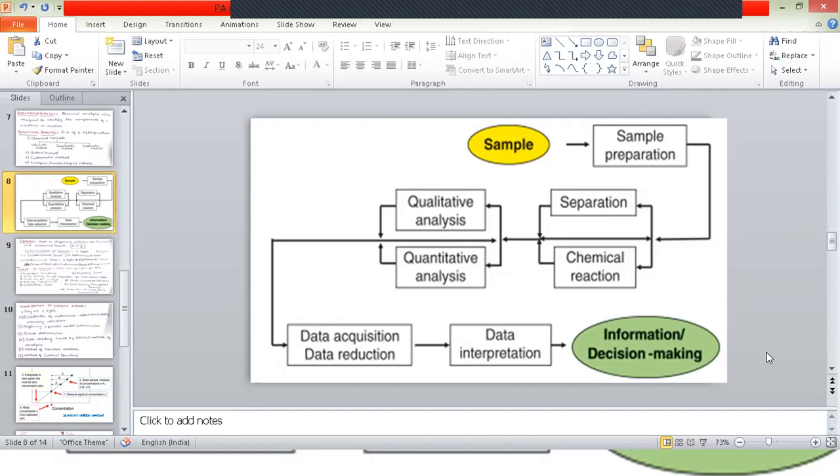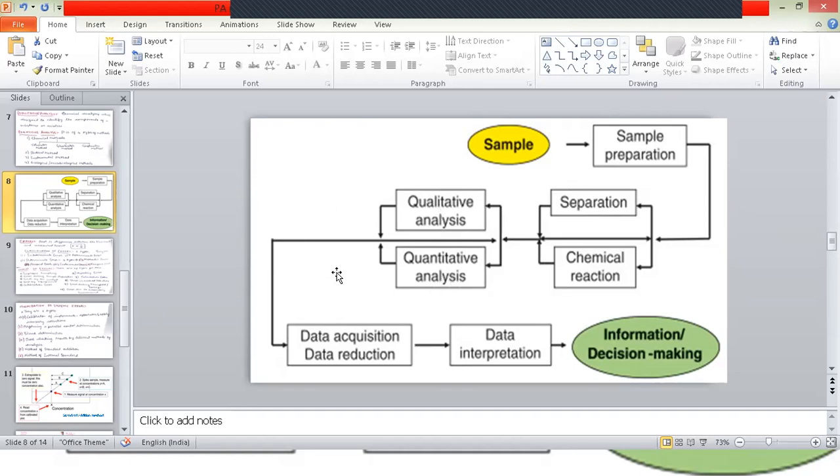After preparing the sample, sometimes the sample might have other components. Sometimes the sample might have impurities. So that's why we are performing separation techniques. Sometimes we are adding reagents. And after adding reagents and the sample is ready, now we are using it for qualitative and quantitative analysis. By qualitative analysis, we are identifying the sample, and by quantitative analysis, we are calculating the concentration of the sample.